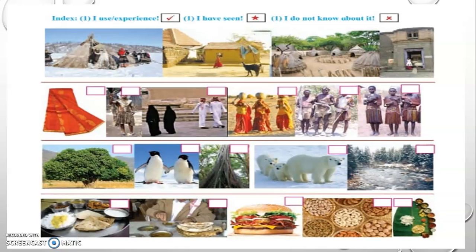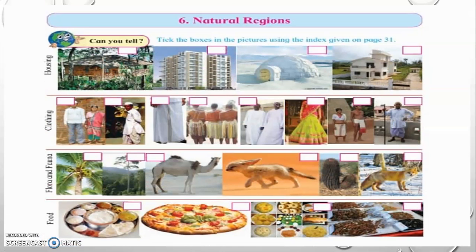If you have seen any monument, any structure, any person, any animal, you put a star mark. And if you do not know anything about it, you put a cross mark, because you have never seen it, experienced it, or used it. Okay, so according to this, we are going to fill this chart in your textbook itself, and you are going to do it on your own.